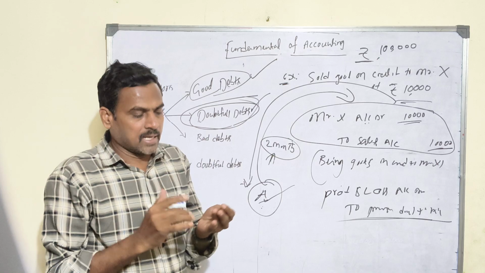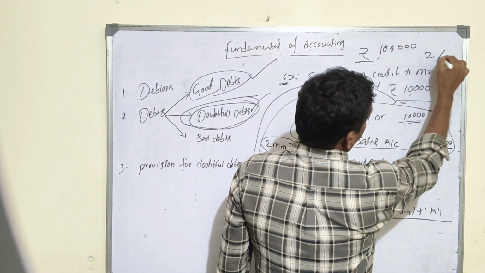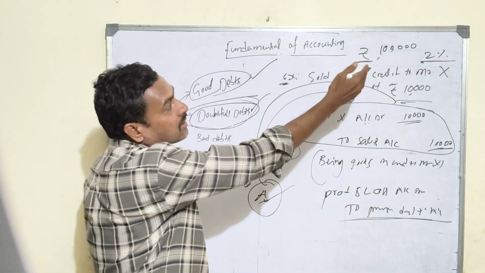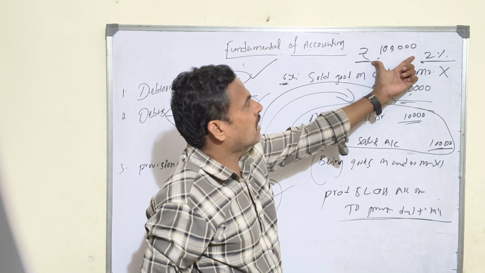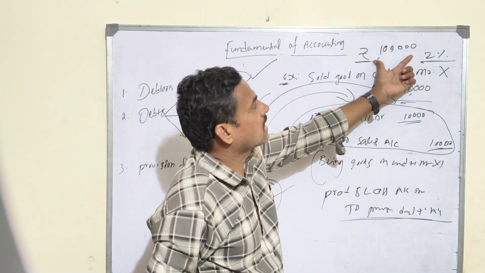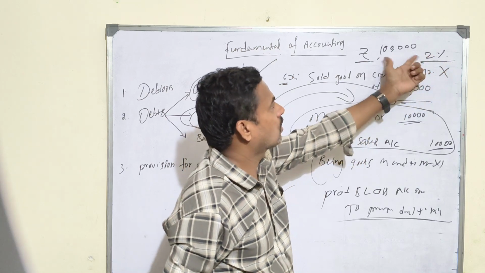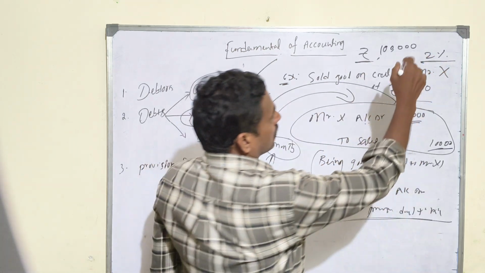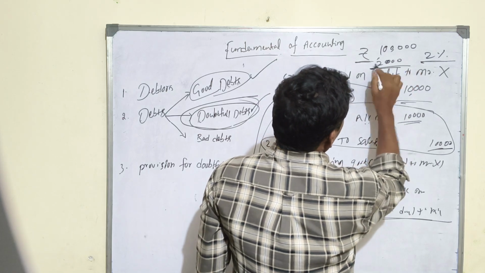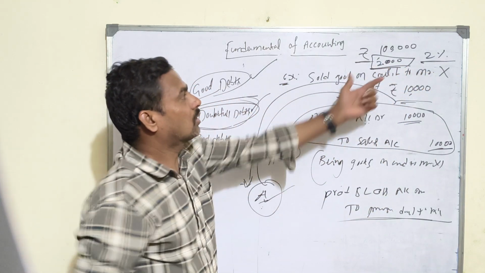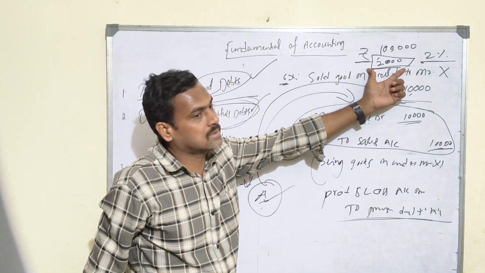Based on past experience, 2% bad debt will arise. So my total bad debts is 2,000 rupees. This 2,000 rupees is called bad debts, right?